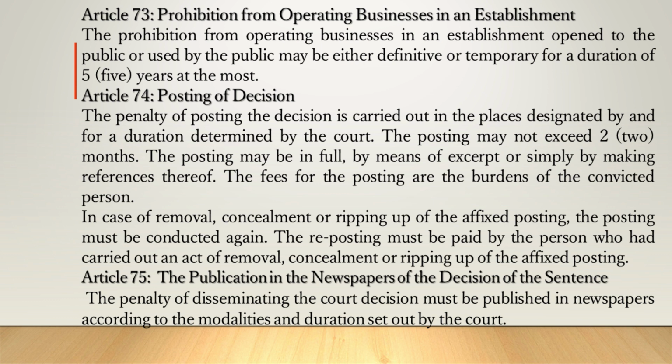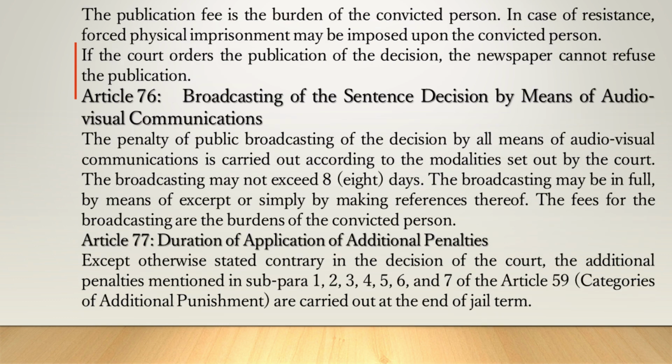Article 75. The publication in the newspapers of the decision of the sentence. The penalty of disseminating the court decision must be published in newspapers according to the modalities and duration set out by the court. The publication fee is the burden of the convicted person. In case of resistance, forced physical imprisonment may be imposed upon the convicted person. If the court orders the publication of the decision, the newspaper cannot refuse the publication.